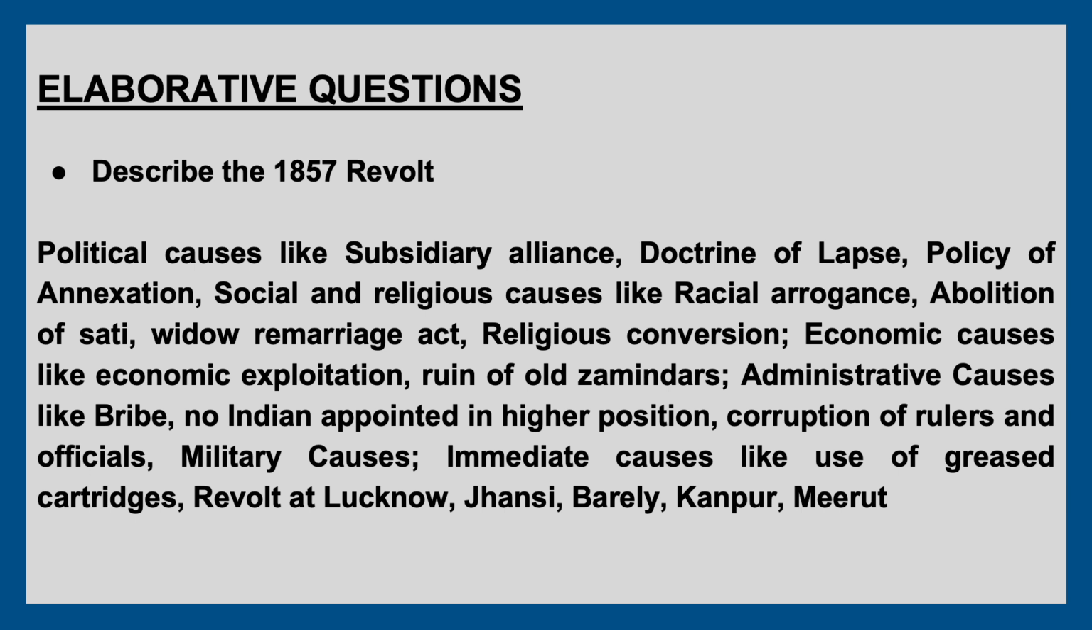So the questions may be like, what are the reasons that led to the 1857 revolt, and also the cause and effect of the 1857 revolt, and you have to include points like political causes, like subsidiary alliance, doctrine of lapse and all, then social and religious causes like racial arrogance, abolition of sati and all, then religious conversion, and there were economic causes like economic exploitation, ruin of old zamindars and all. Then there are administrative causes like no Indians were appointed in the higher positions, and the corruption of rulers. Then there were military causes and immediate causes.